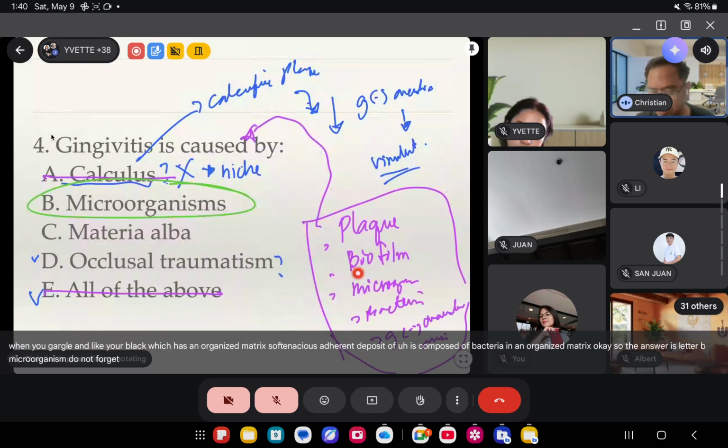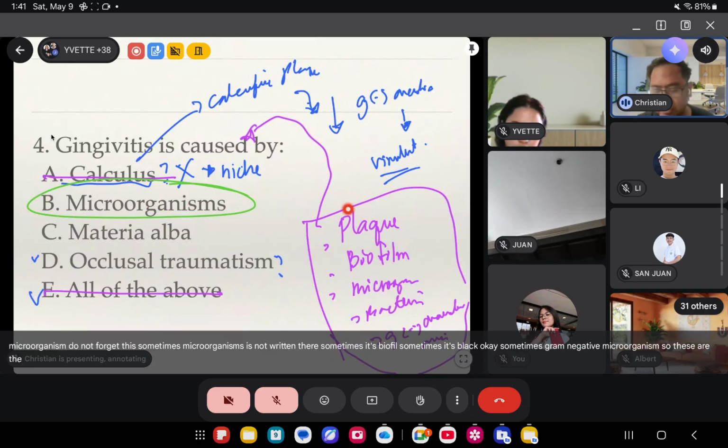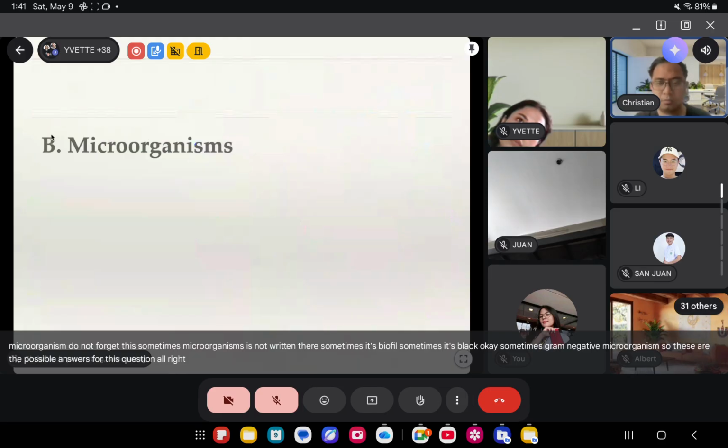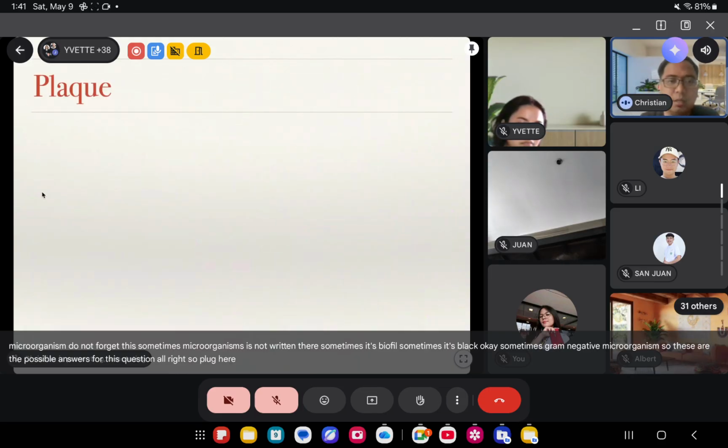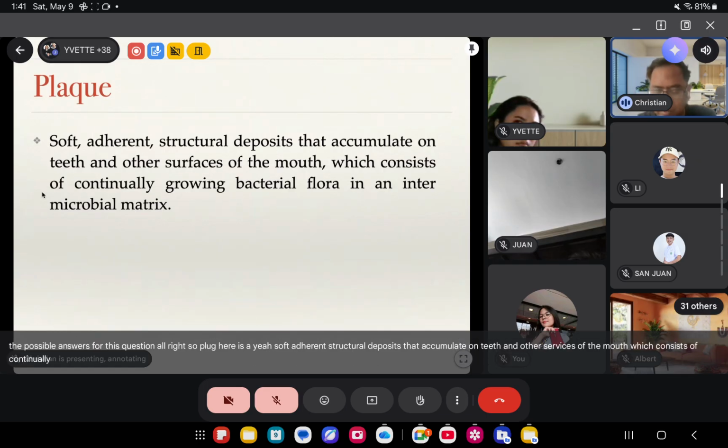Do not forget this. So sometimes microorganisms is not written there. Sometimes it's biofilm. Sometimes it's plaque. Okay. Sometimes gram-negative microorganism. So these are the possible answers for this question. All right. So plaque here is a soft adherent structural deposit that accumulates on teeth and other surfaces of the mouth, which consists of continually growing bacterial flora in an intermicrobial matrix.